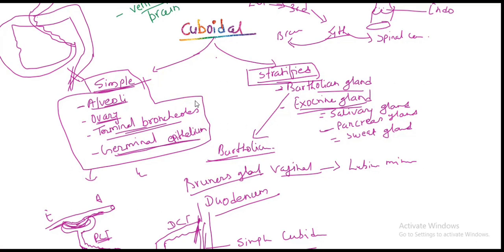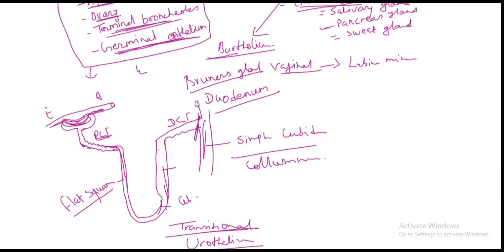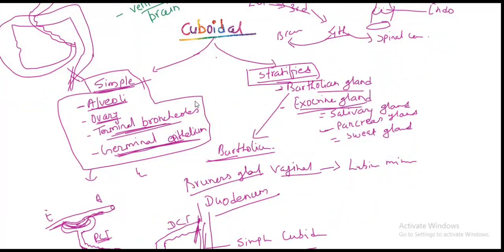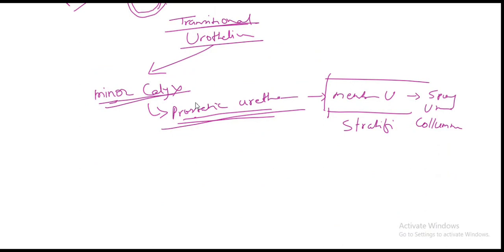Cuboidal is simple or stratified: simple in the alveoli, ovary, terminal bronchioles, germinal epithelium, and part of the PCT of the nephron; stratified in the Bartholin gland and exocrine glands. Transitional epithelium, also known as the urothelium, is from the minor calyx to the prostatic urethra, till the prostatic urethra.